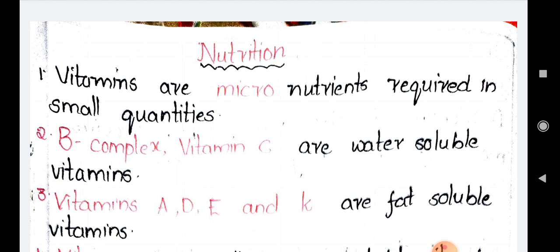Next, dash are water soluble vitamins. Here we have two types of vitamins: water soluble vitamins and fat soluble vitamins. The water soluble vitamins are the B complex vitamins, like B1, B2, and so on up to B12. Maximum vitamins are present, but in our syllabus we read B complex vitamins only up to B12. So B complex vitamins and vitamin C are called the water soluble vitamins.